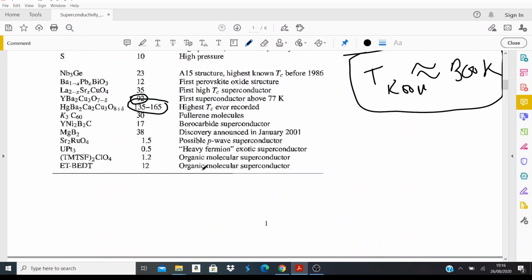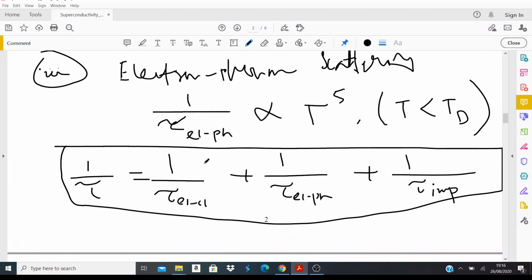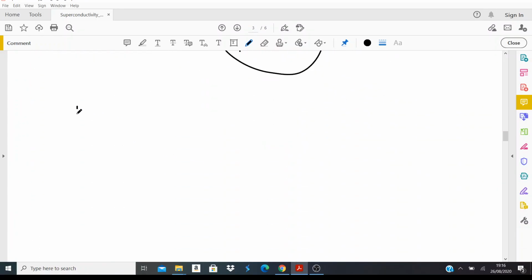And just before I end this lecture, let me mention one thing: if you understand the level of complication for superconductivity, then you can appreciate the fact that superconductivity was discovered by Kamerlingh-Onnes in 1911, right?